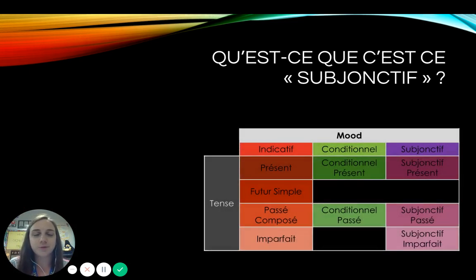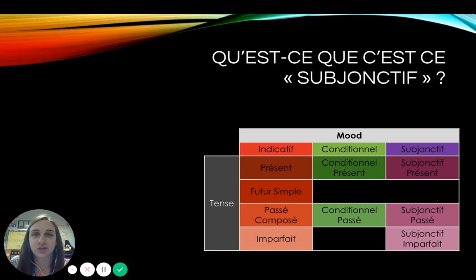First and foremost, we have this table that we saw last video that shows the different moods and tenses in French. So the primary mood that we speak in is the indicative. So this is our facts. So we have present indicative, future simple, passé composé, imparfait. All of these tenses that we already learned have been in the indicative. It's things that are happening, that will happen, that happened, or that were happening. So this was fact, things that actually happened.